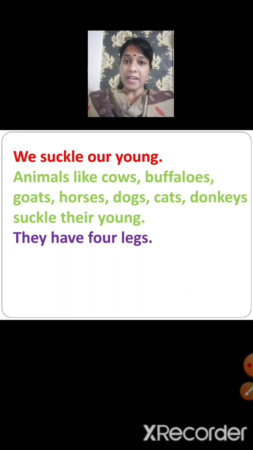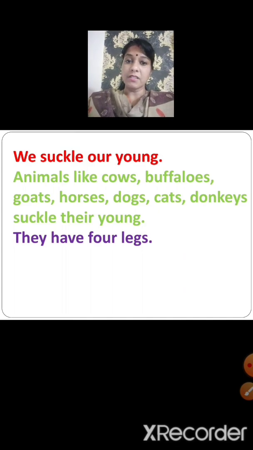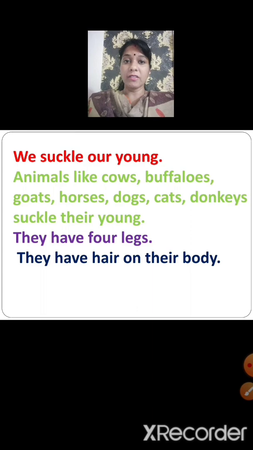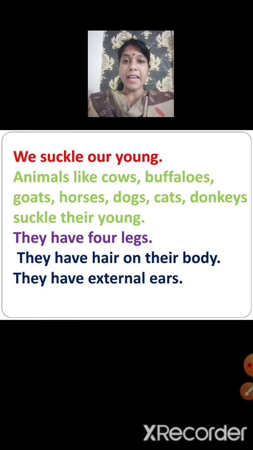They have four legs. We have seen that animals like cows, buffaloes, goats, horses, dogs, cats, donkeys, monkeys, they all have four legs. They have hair on their body and they have external ears. Children, I have already shown you what is an external ear. An external ear is that part of an ear which is visible, and this external ear is absent in case of birds, fishes, crocodiles, lizards, frogs and so on.